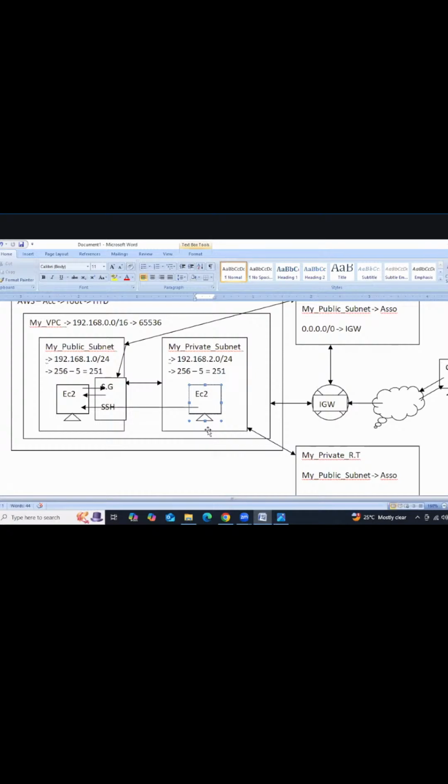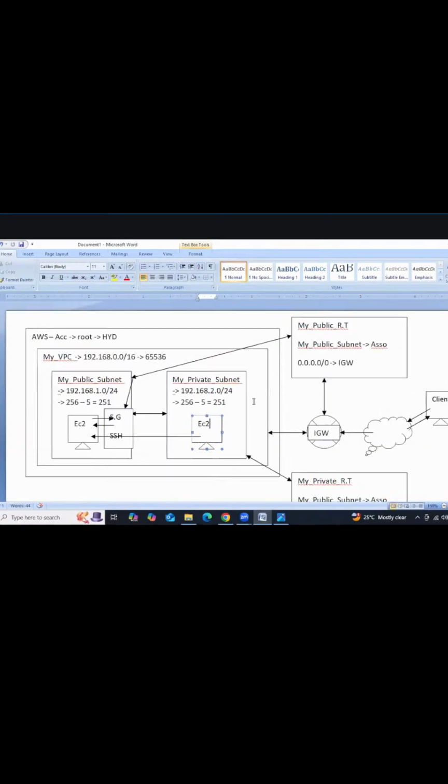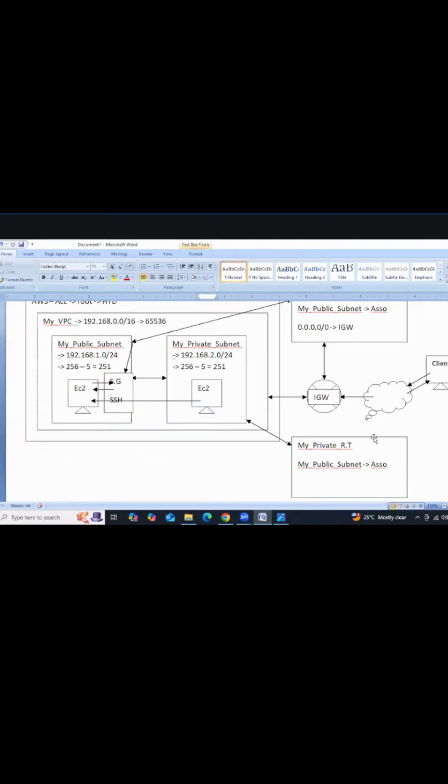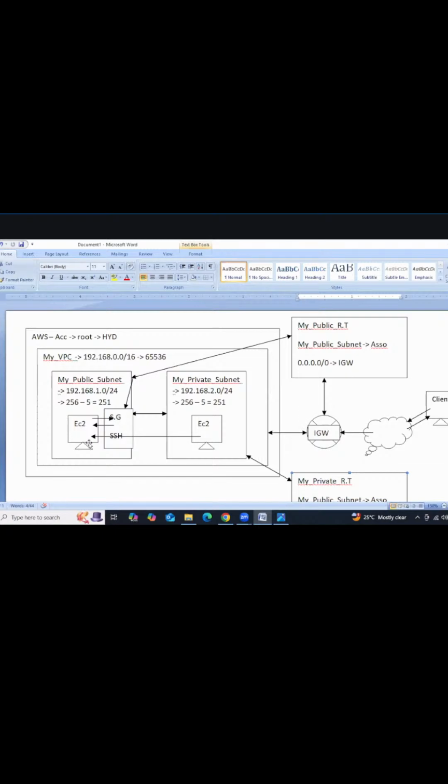Can we do all of this practically? This instance doesn't have the internet, but this one has the internet and can communicate with it. How to allow the internet into the private subnet, I will also teach you, don't worry. At present, we are going to deploy this network according to this diagram. Right, so now we are going to start the practical session.